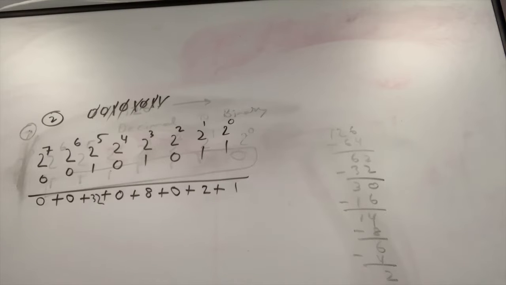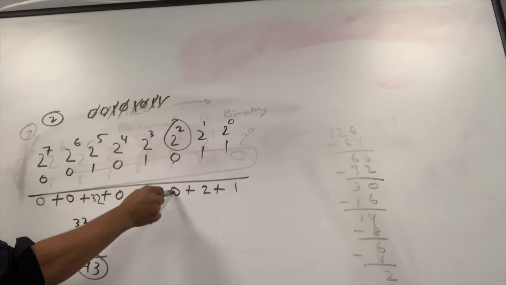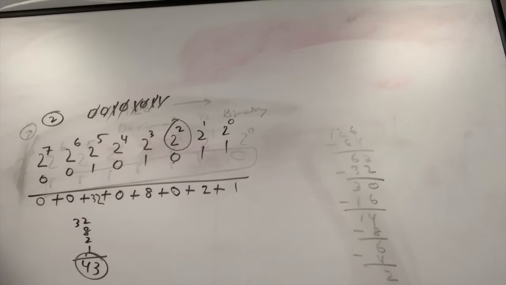All right. So let's add them. We have 32, we have 8, we have 2, and we have 1. So what is it? 43. 43. All right. So yeah, I wanted you to show me the work, but some people did not show me the work. But some people wrote 43. Had no idea how you got 43. But you know, I gave you the point. Yeah. 2 to the power 2 is 4. 4 times 0 is 0. Oh, so, okay. So you get two ways of doing it. Right. Yeah, when you multiply it by 0.